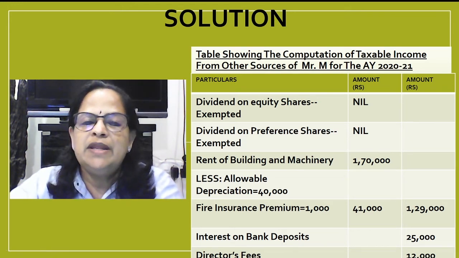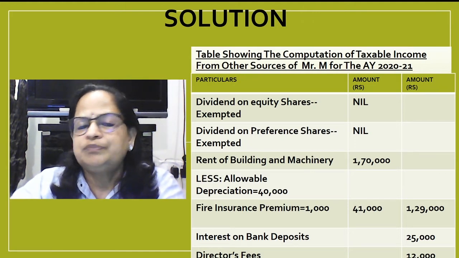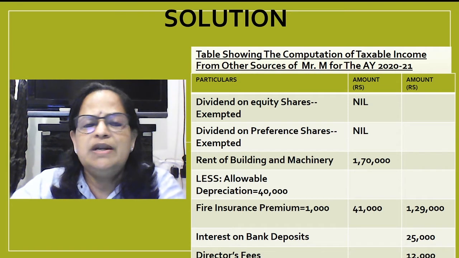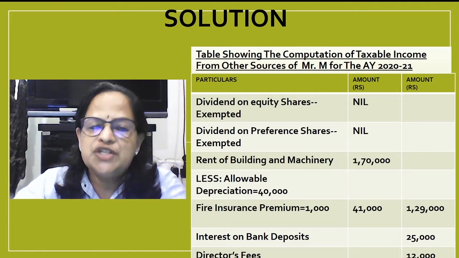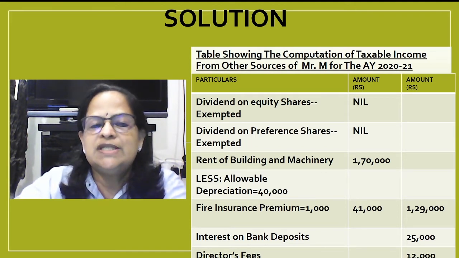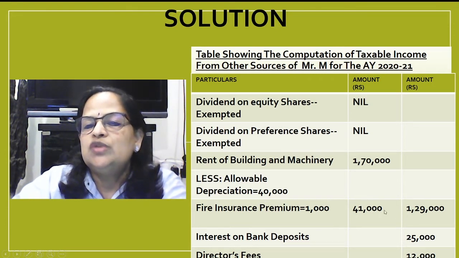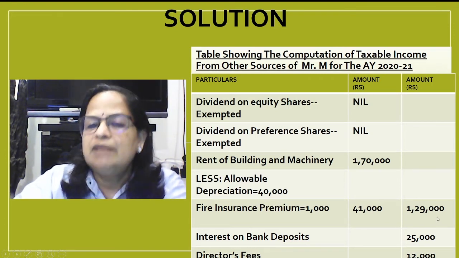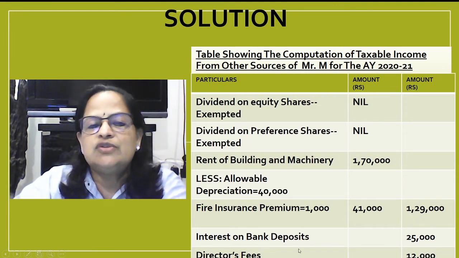We have explained in the theoretical concept, if they are giving on rent plant and machinery, building, furniture, everything, they can claim the income here. They have to show the income here. Allowable deduction: depreciation is allowed, insurance is allowed, repairs is allowed. 3 items are allowed. So here depreciation 40,000 and fire insurance premium 1,000 they are claiming. So the net income from letting out of building and machinery is 1,29,000.